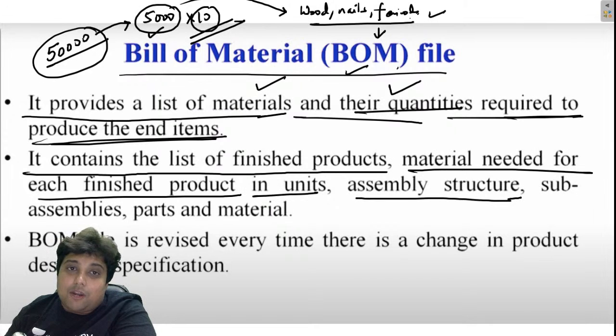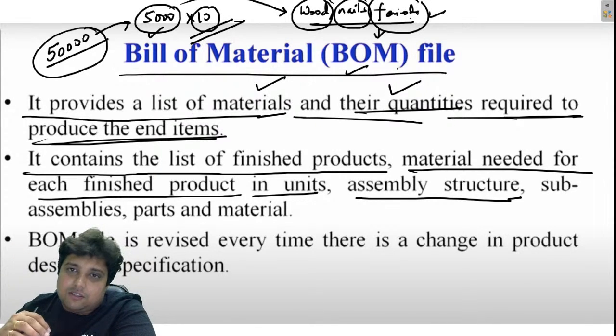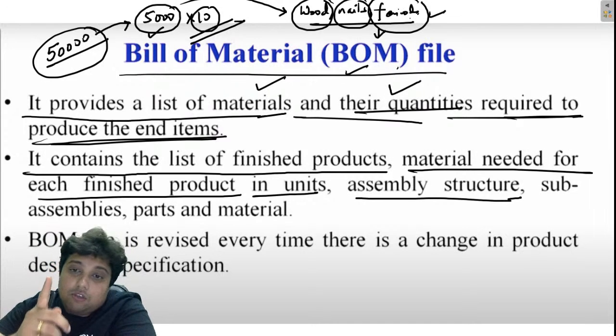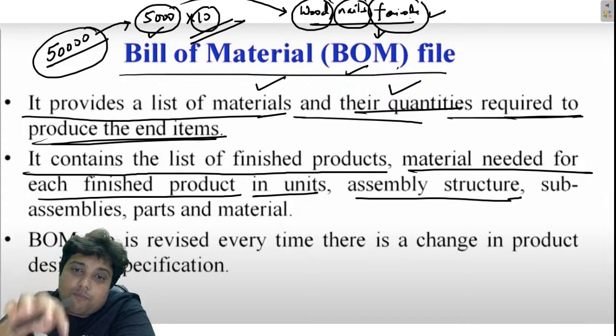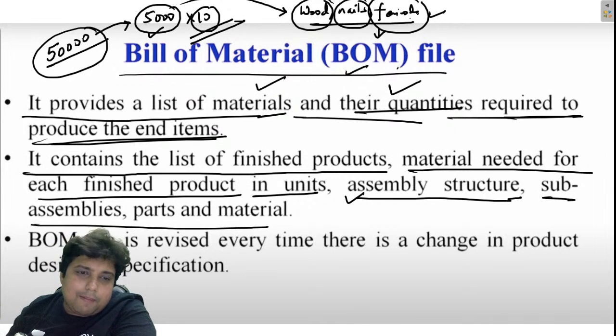Assembly structure is very important, like when do we need wood, when do we use nails, when do we use fevicol. So in different workstations, we will be needing different things. I have already talked to you about the assembly line technique, right? So I hope people can relate from there. In different stations, different types of products are required. So assembly structure is also important: sub assemblies, parts and materials. I hope you got my point, right?